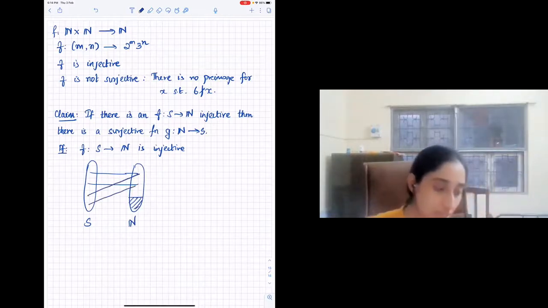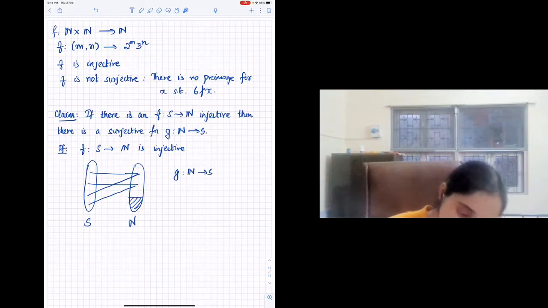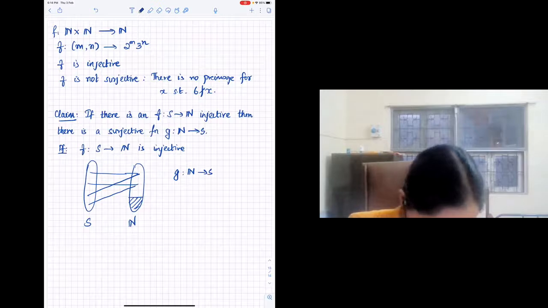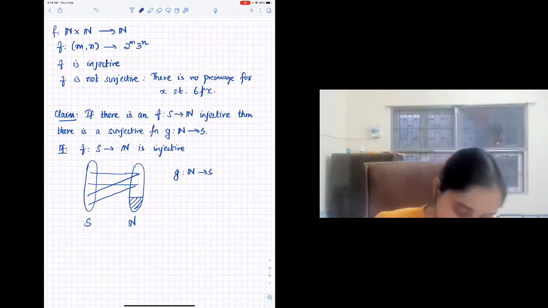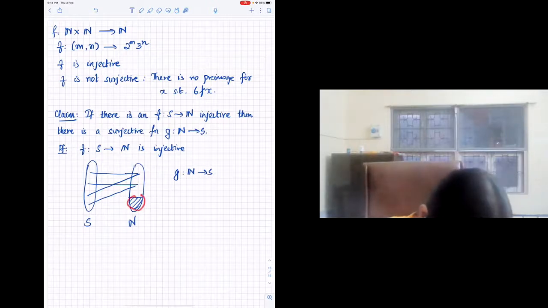So if that is the case, then someone try to define a g from capital N to S. So what you have to do is essentially assign images for these. If an element is in the range, then it goes to its pre-image, otherwise it goes to 1. So just pick some element, that's what we're saying. For all these elements, pick one element here and put them there. Is that what you're saying?